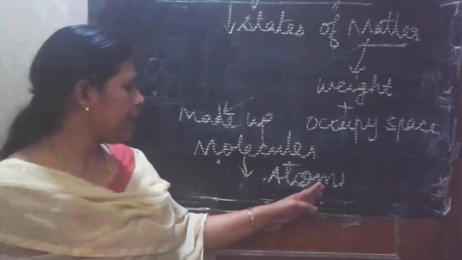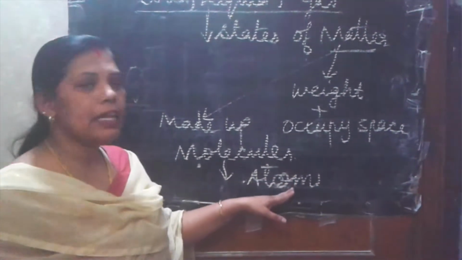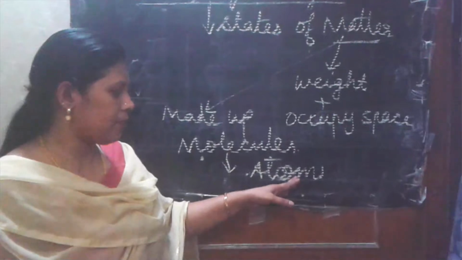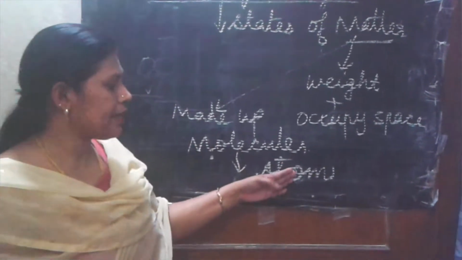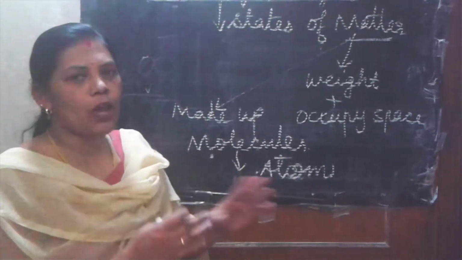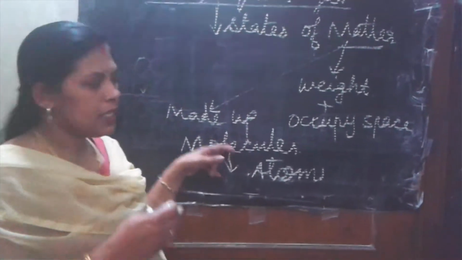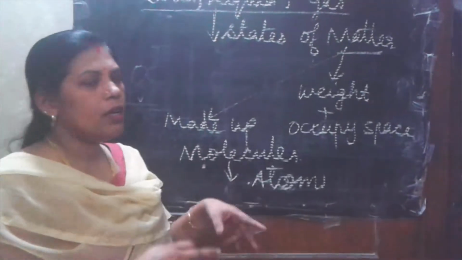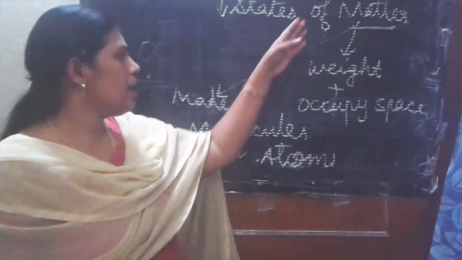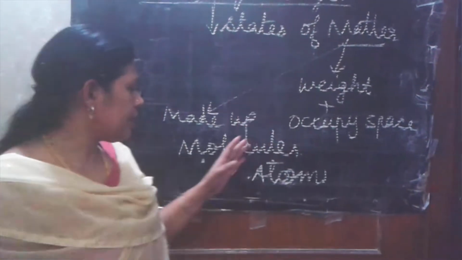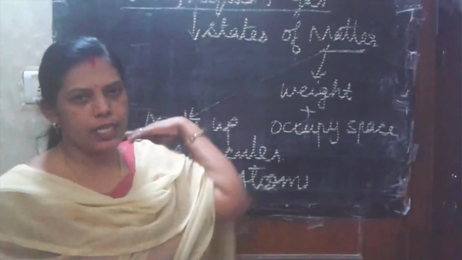Elements are made up of atoms. They are indivisible. We cannot break them down. Then again, two or more atoms mix together and form the molecules. Then a number of molecules mix together and form the matter. Clear, students? Then they are the smallest particles, right?